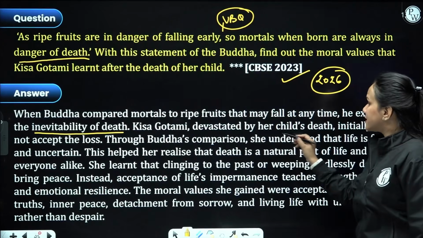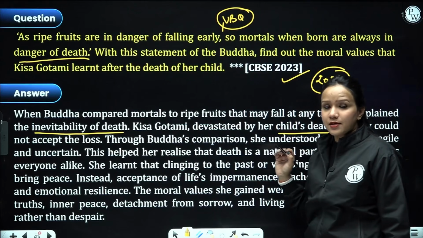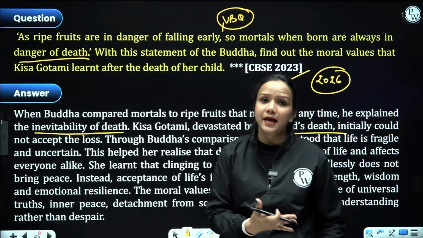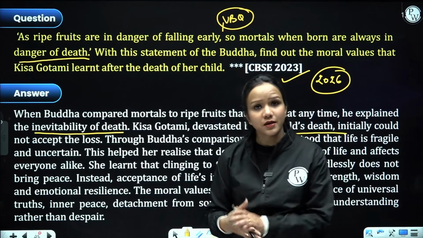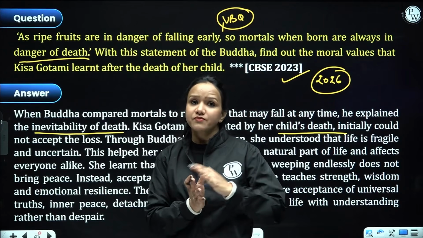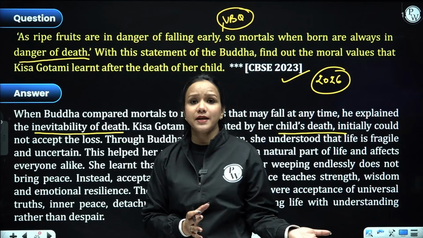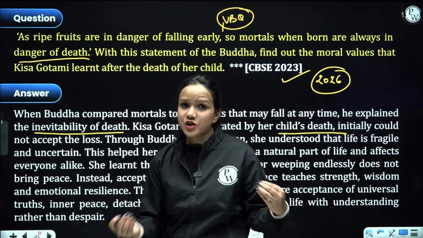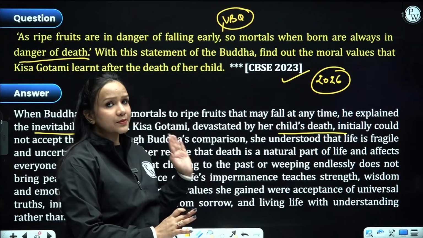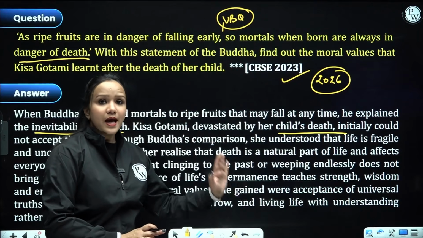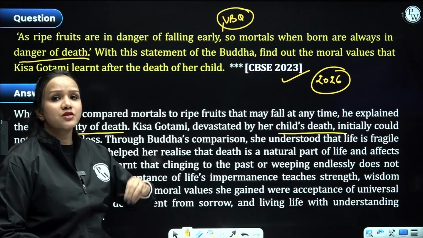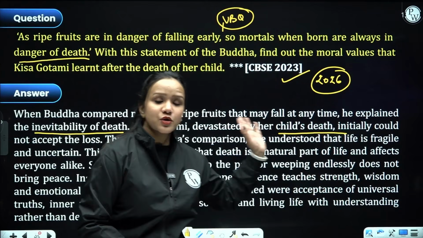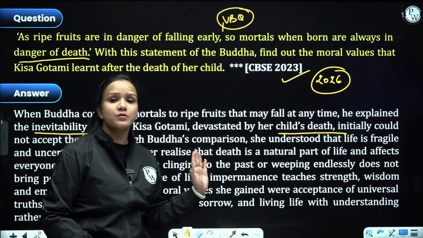Kisa Gautami, devastated by her child's death, could not reconcile to it. She went from door to door seeking help, but when nobody could help her revive her child, she was suggested by somebody to seek help from Gautam Buddha. She ultimately went there and asked for help, and he asked her to bring those mustard seeds, and then again we would be discussing the same incident. She could not find even a single household where nobody died.